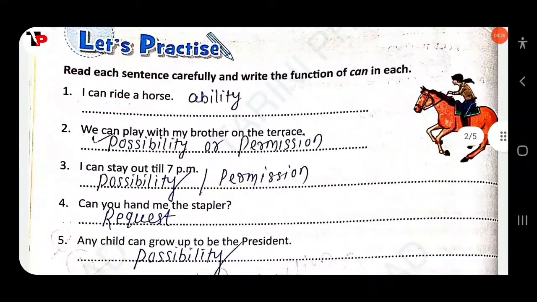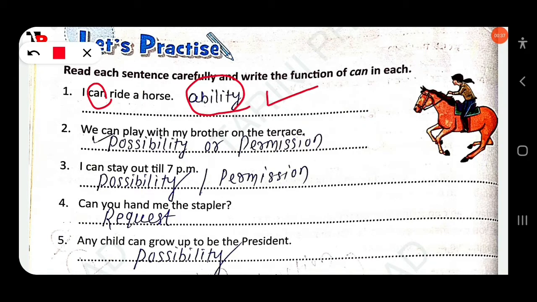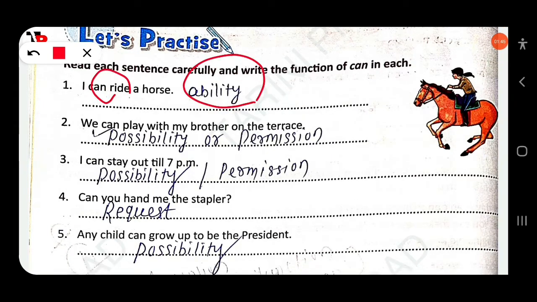Read each sentence carefully and write the function of can in each. I can ride a horse. Here can is used to indicate one's ability, so you have to write ability. Next, we can play with my brother on the terrace. This is one type of possibility, not permission, so you should write possibility.